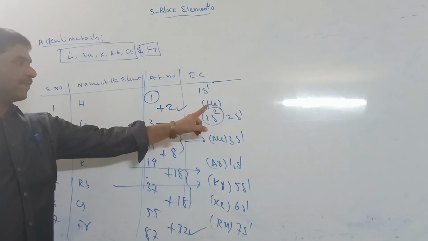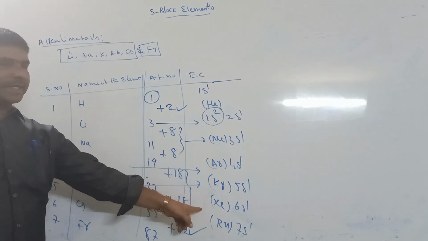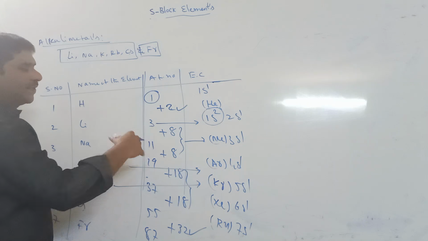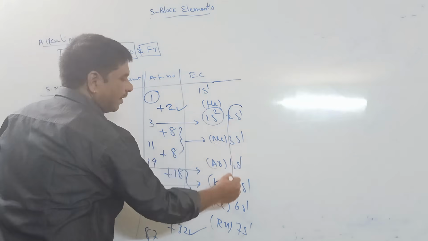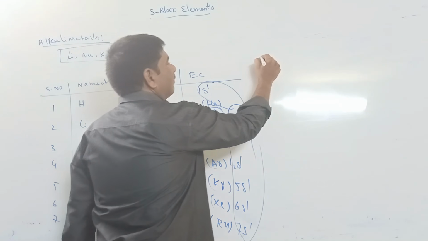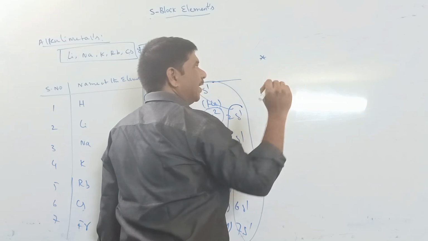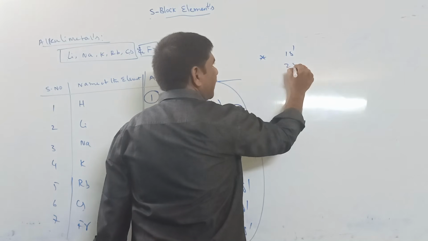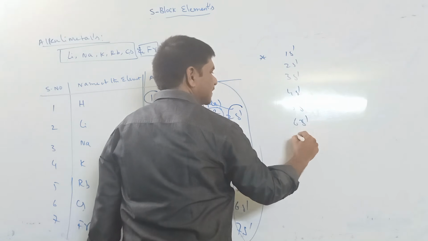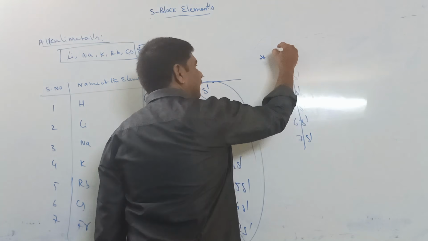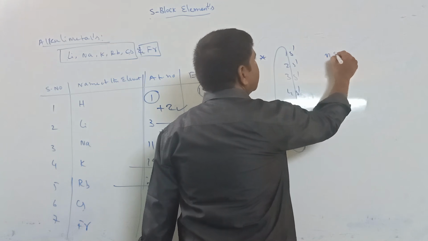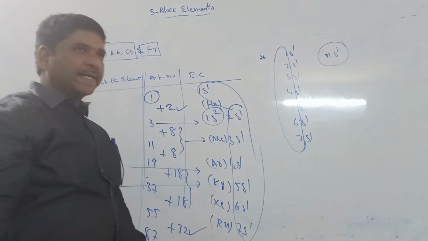Except the first one, noble gases are here: helium, neon, argon, krypton, xenon, radon. After that, all these elements have the same type of configuration. That means all elements have valency 1 electron: 1s1, 2s1, 3s1, 4s1, 5s1, 6s1, 7s1. Only n, the principal quantum number, changes. So its general electronic configuration is ns1.